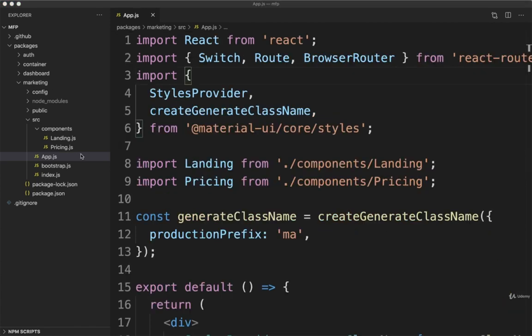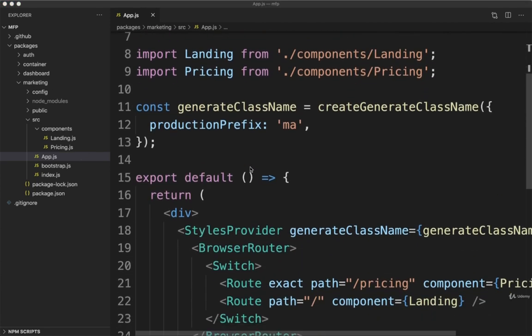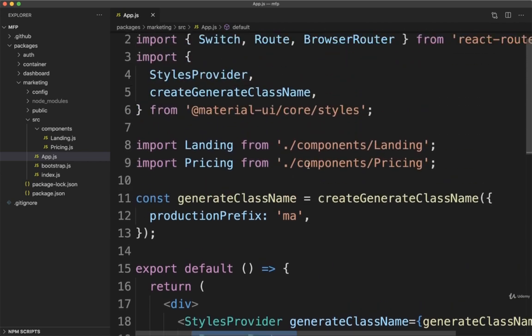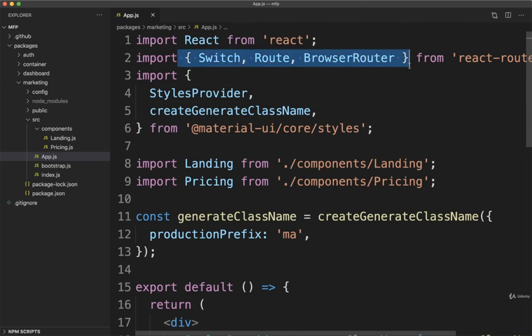I'm inside of our marketing app.js file. So as we just discussed, we do not want to make use of browser router inside of here anymore. We want to use a different kind of router that's going to use a memory history object instead. So to do so, we're going to go up to our import statement at the very top from React Router DOM. And rather than importing something called browser router right here, which again internally creates a copy of browser history, I'm going to replace it with just simply router instead.